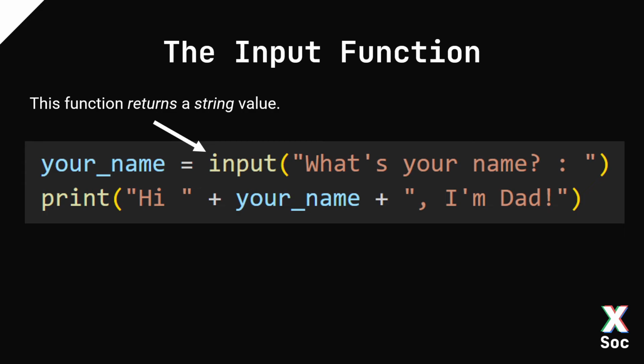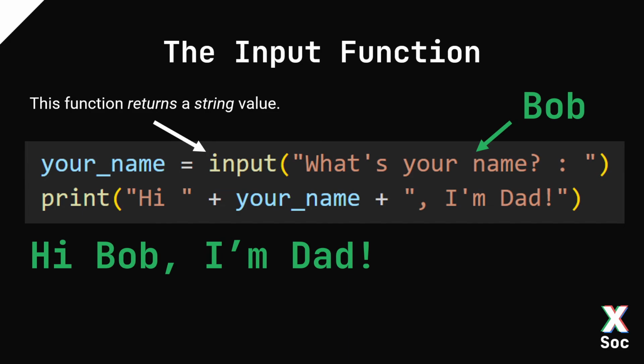So if I ran this, I will be prompted to enter something. So in this case, I'm going to enter Bob. And then the script will execute like normal, and it will print out, "Hi Bob, I'm Dad."